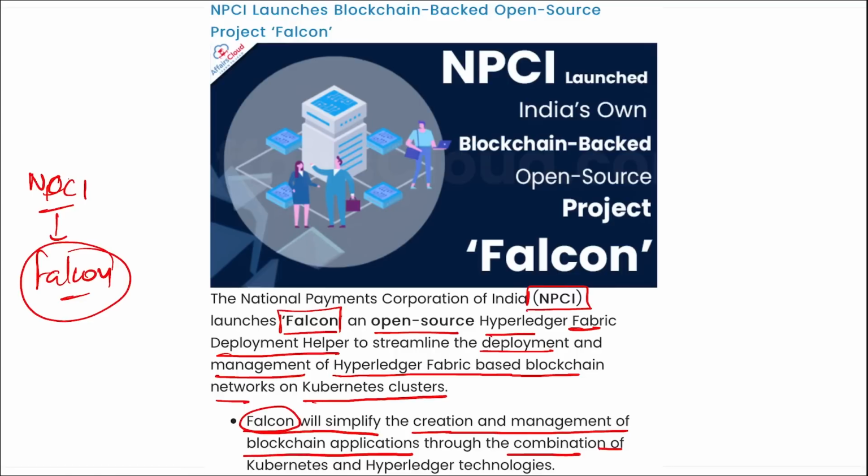The main objective is to ease the complex task of setting up, configuring, and maintaining Fabric nodes, peers, orders, and channels in a Kubernetes environment. Falcon is expected to help blockchain developers use distributed ledger technology to facilitate efficient, reliable, and automated deployment of network as well as Web3 solutions.